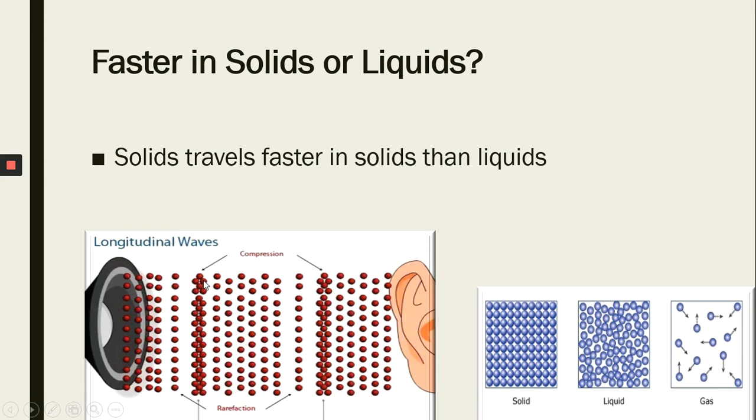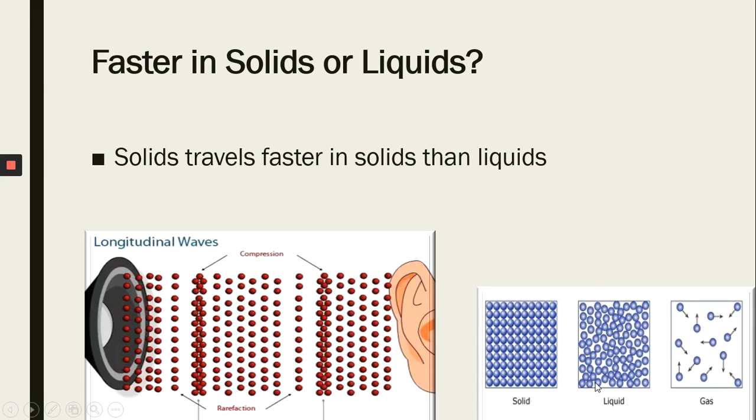Here the particles are close together and create a region of high pressure, and this is called compression. Here the particles are again away from each other, and this situation is called rarefaction. So sound travels in this form: compression, rarefaction, compression, rarefaction, compression. As solids have particles very close to each other, sound can travel fast in solids as compared to liquids and gases.